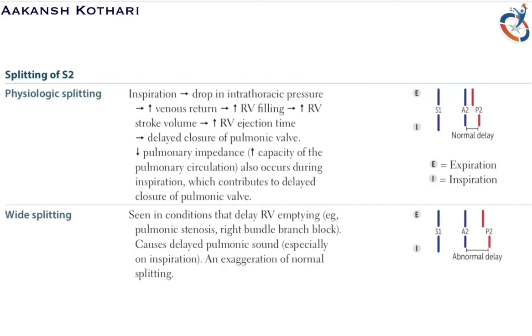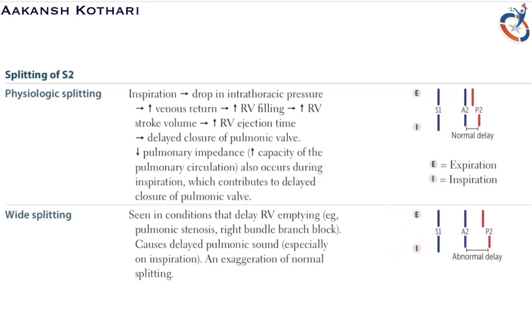Now conditions that delay the right ventricular emptying, for example pulmonary stenosis or right bundle branch block, can lead to an excessive delay. Okay, it causes a delayed pulmonic sound, especially on inspiration. Inspiration is associated with decreased intrathoracic pressure and decreased pulmonary impedance, but there is an increased delay even in expiration. So both during expiration and inspiration, there is an excessive delay.